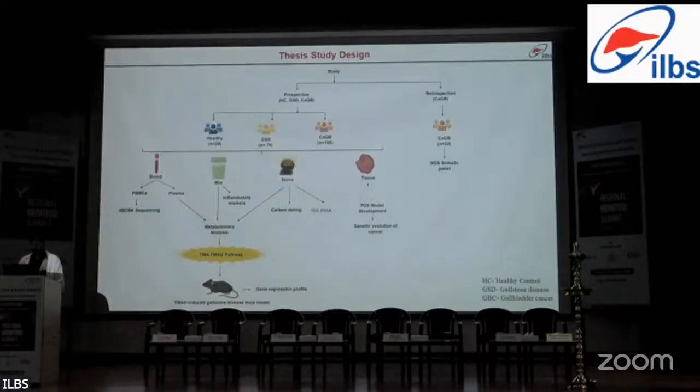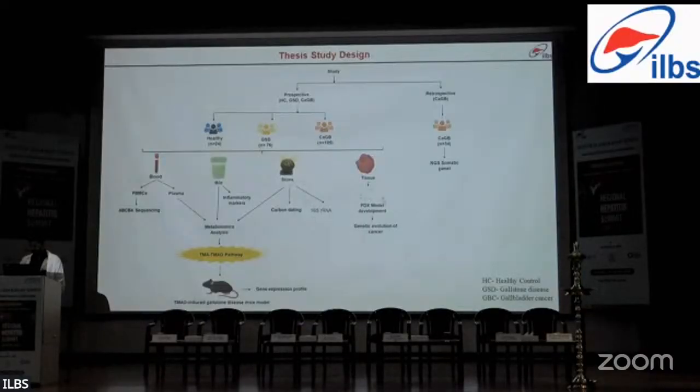In the prospective cohort, healthy individuals, gallstone disease patients, and gallbladder cancer patients were enrolled. Blood, bile, stone, and tissue were collected wherever feasible. From blood, PBMC was isolated and Sanger sequencing was done for LPAC-associated genes such as ABCB4. Plasma, bile, and gallstone were subjected to metabolome analysis. TMA pathways were identified and a mouse model was developed. From stone, carbon dating was done to estimate its age and duration, and 16S rRNA sequencing was done to determine its microbial components.